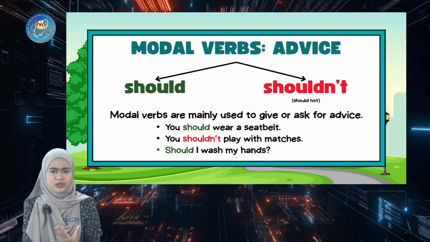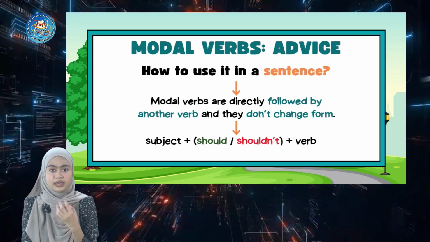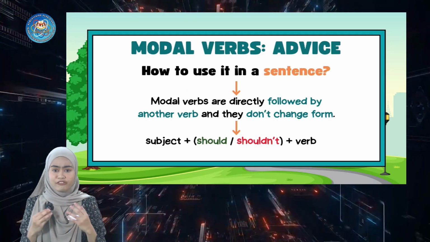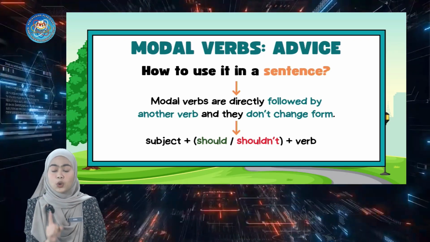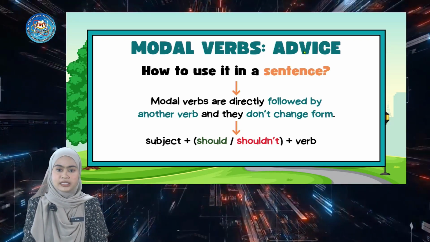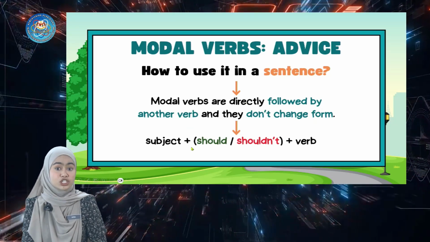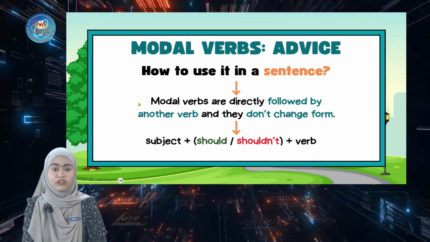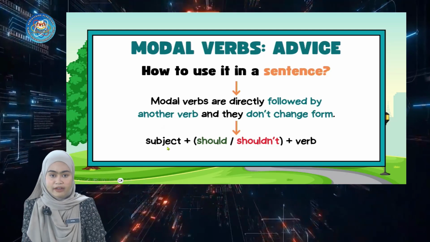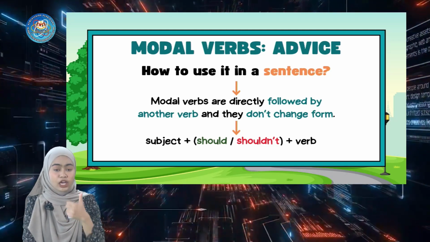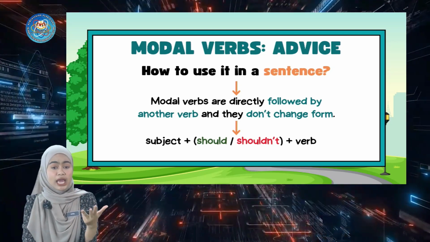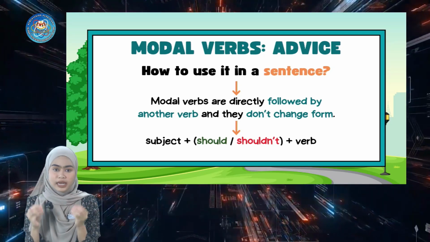So how can we use these two words in a sentence? Modal verbs are directly followed by another verb and they don't change form. Here you can see the formula for how to use should or shouldn't in a sentence. First, you must have a subject, which can be I, you, he, she, they, them, or the name of a person.